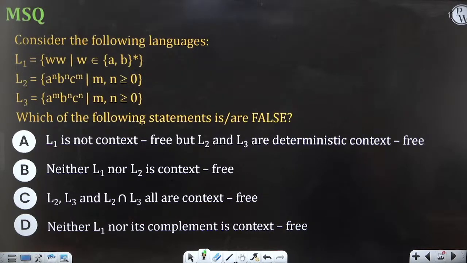Oh, you need to identify which of the following statements is false. Okay, false statements you need to identify. First you should know what is L1. Is it context free or not? L1, L2, L3. So L2, L3, are they deterministic context free? So option A, is it true? Then don't choose. Option B, is it right statement or wrong statement? Option C. Option D. Okay, so I'm just trying to create a poll if possible.